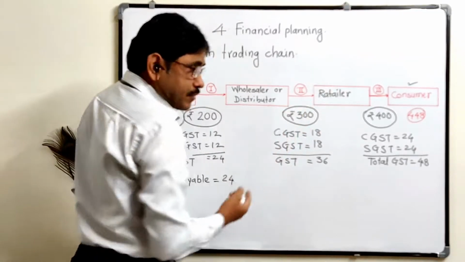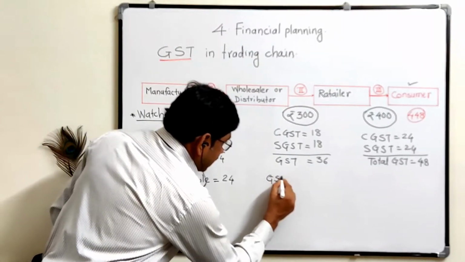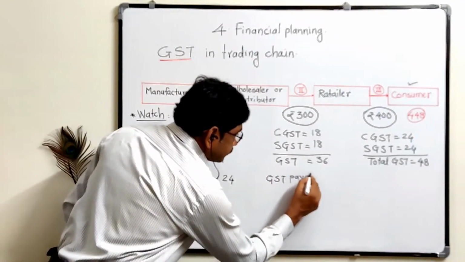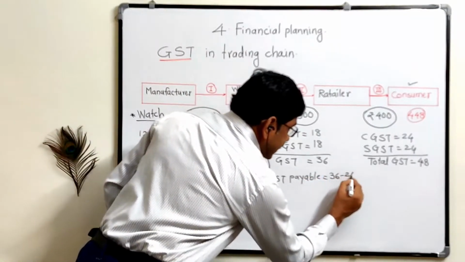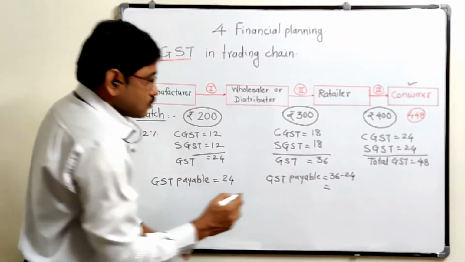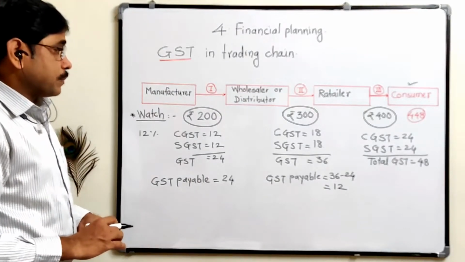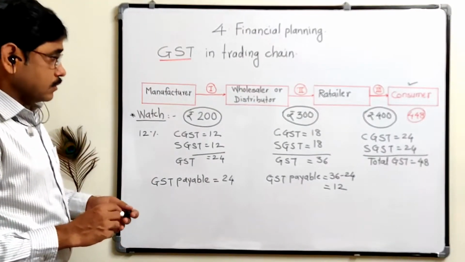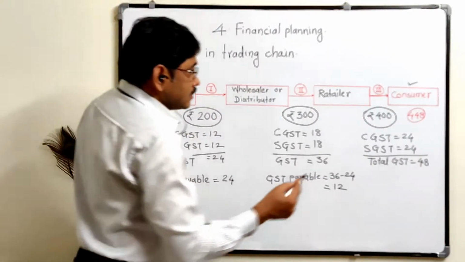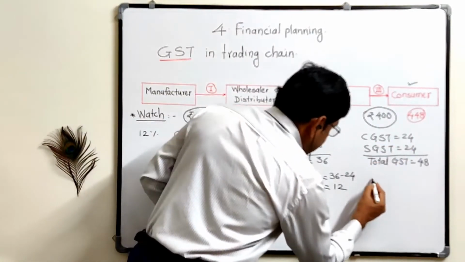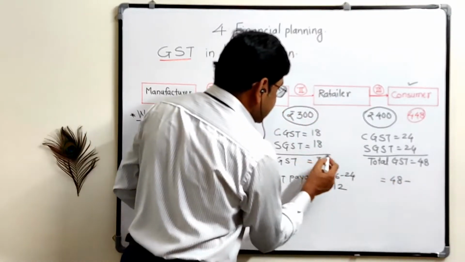Now the retailer has to pay the GST payable, which is equal to this 36 minus this 24 rupees already paid. So only 12 rupees. Now this consumer, or this third one, has to pay the GST payable equal to this 48 minus the 36 rupees paid in the second stage.